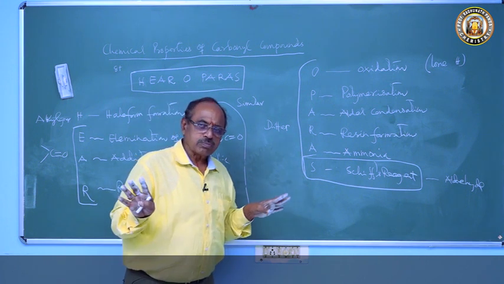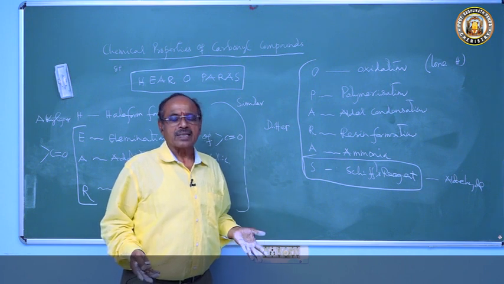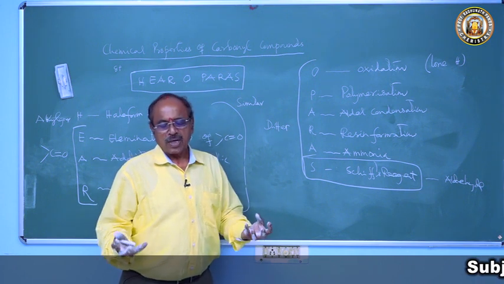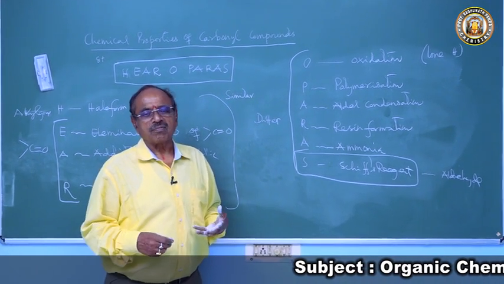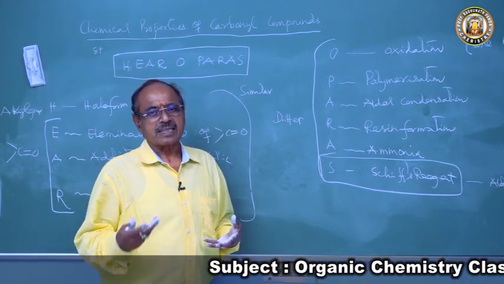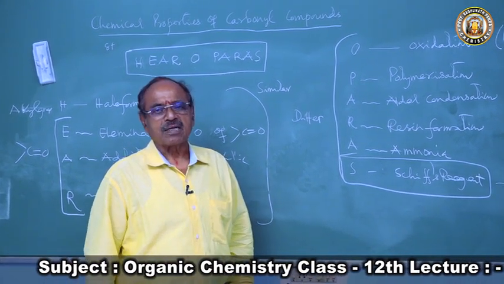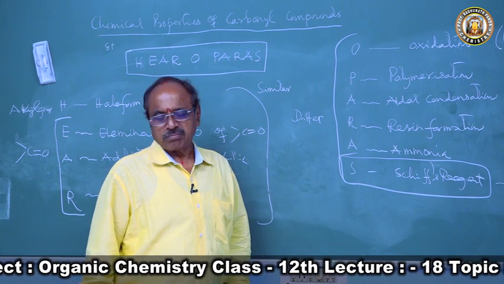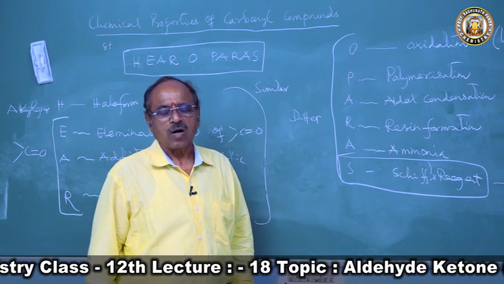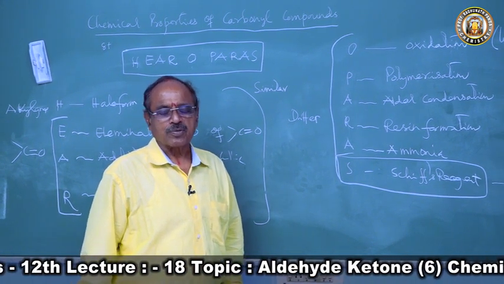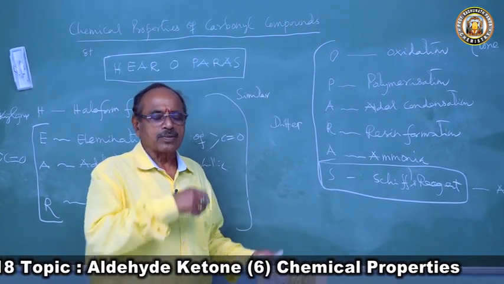I am not following a book; this is a way for a student to overcome the chemical properties without just remembering, and to remove the notion from the mind that organic properties must be remembered.